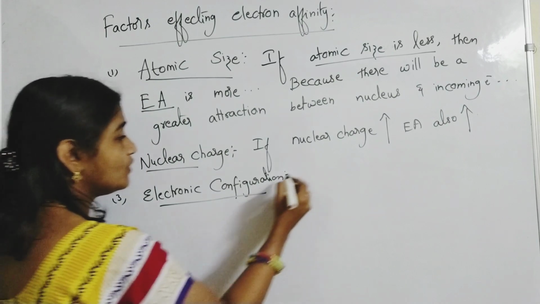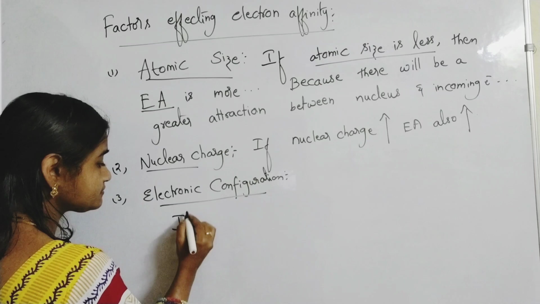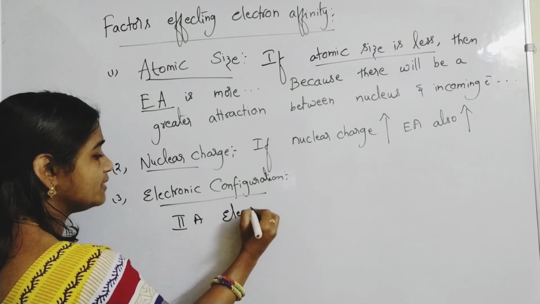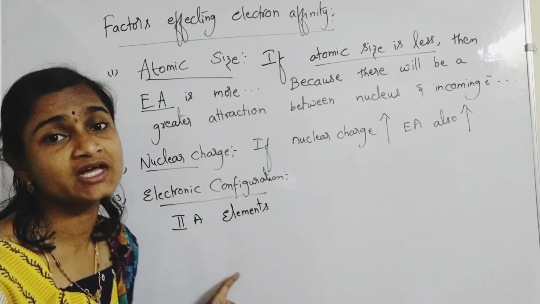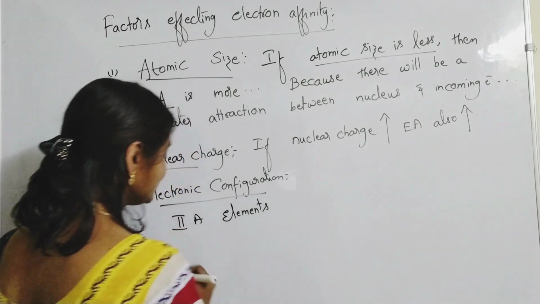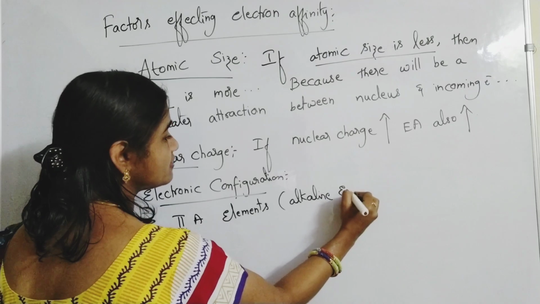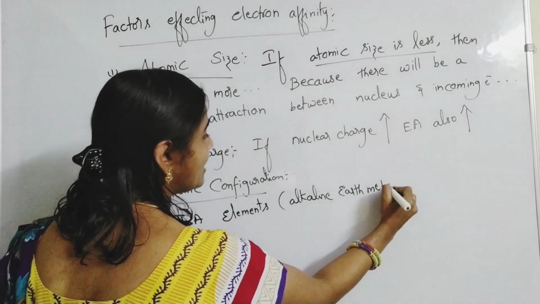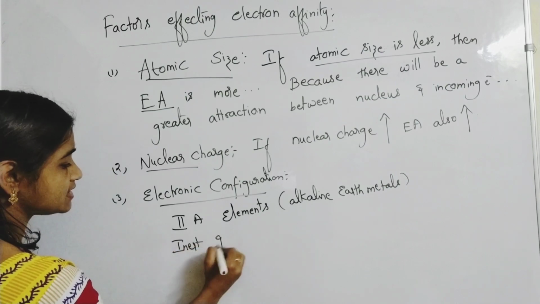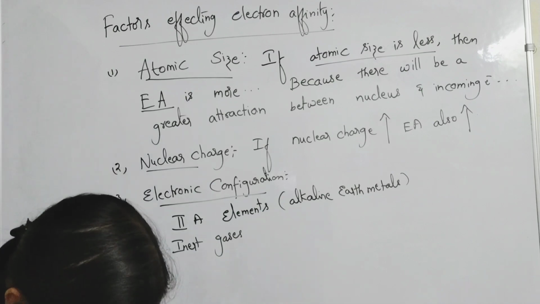Please remember, in this point you are going to write about stable configuration. Suppose 2A group elements, alkaline earth metals: a completely filled ns2 configuration is there. And if you speak about inert gases, noble gases, they have 8 electrons in their valence shell.